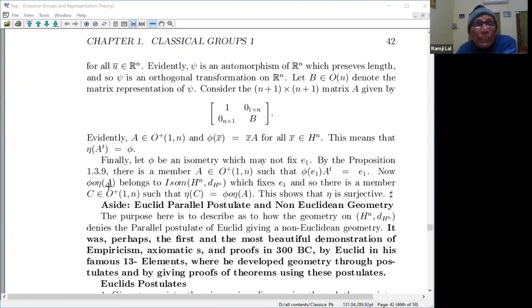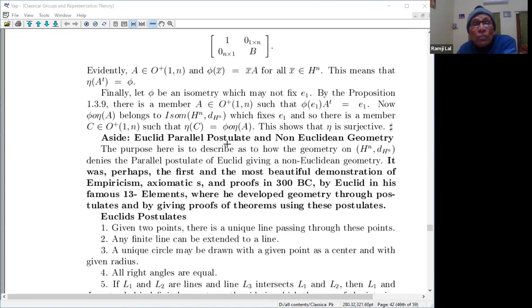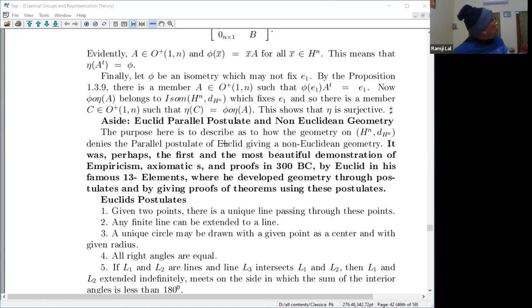Now phi composed with eta A belongs to this, because eta A was already in it, which fixes E1, and so there is a member C belonging to O+1n, so that eta C is this thing. This shows that eta is surjective. So eta is a surjective map. So that means this is a surjective mapping. So that is the group of isometries of this thing.